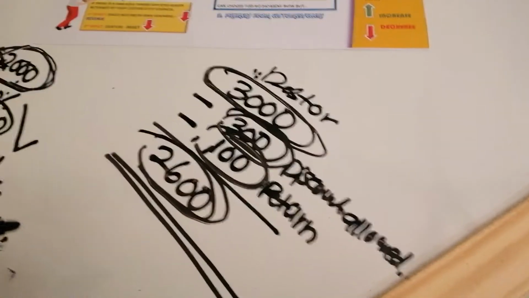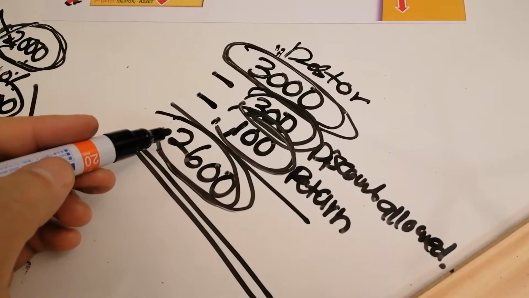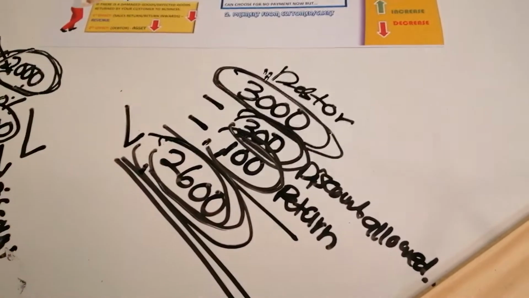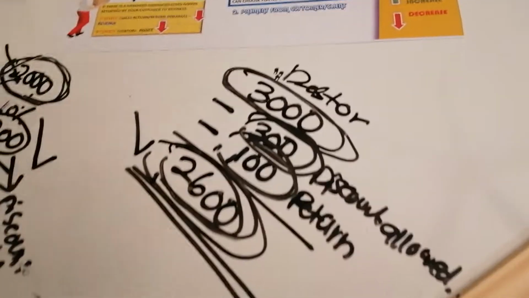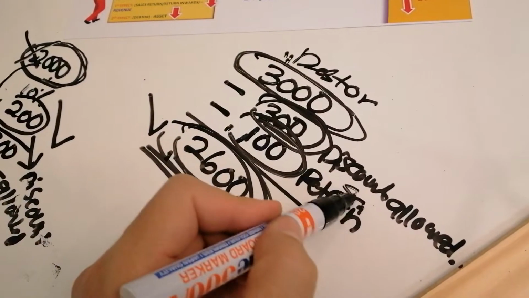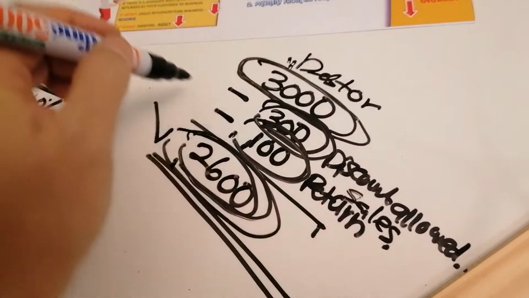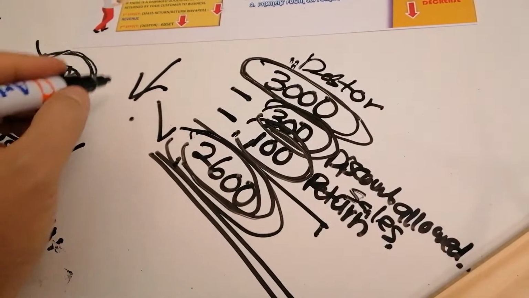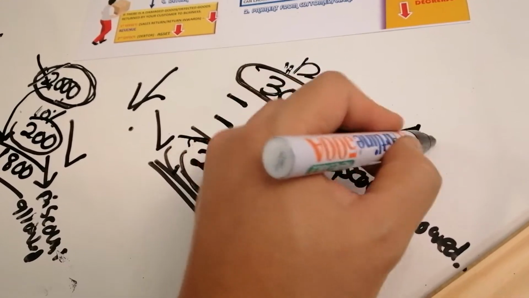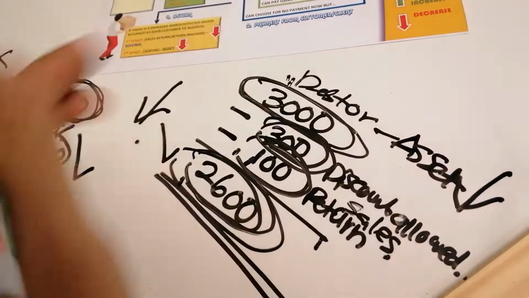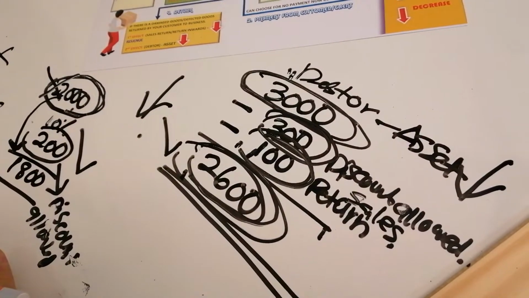The amount that you can collect is only 2,600 ringgit. That's why discount allowed and return, which is sales return, will decrease the debtor value, because debtor is under asset, so it will decrease the asset of the business. Okay?